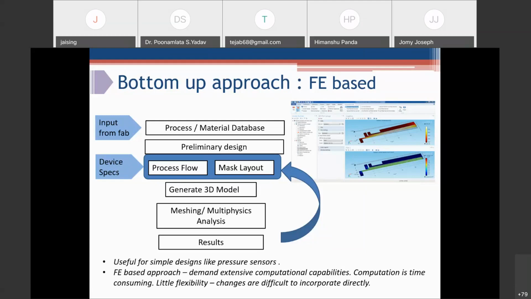This particular approach is useful for simple designs like pressure sensors. This is an FE-based approach. It demands extensive computational capabilities, and the computations are very time consuming; it may take even days for doing a very simple multiphysics analysis.